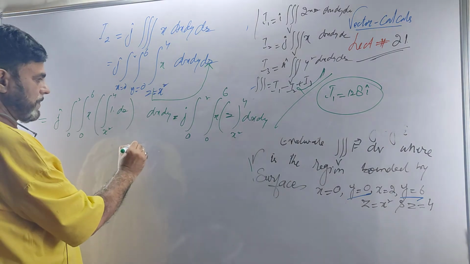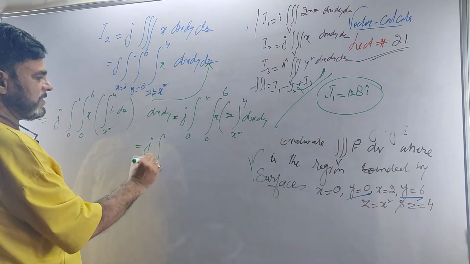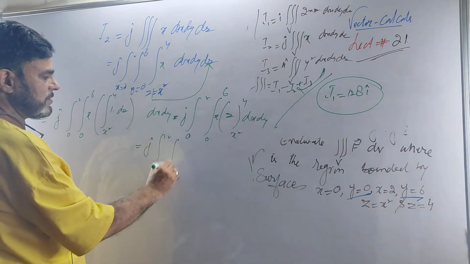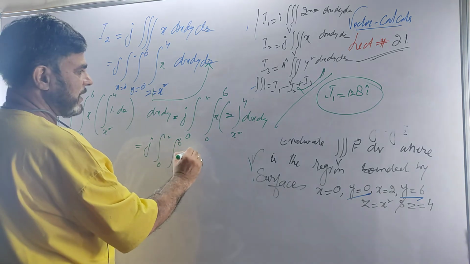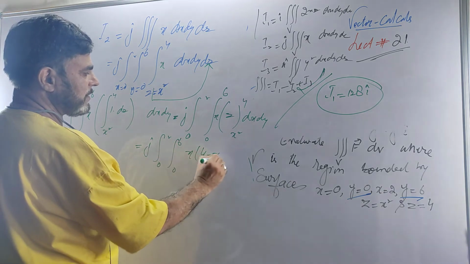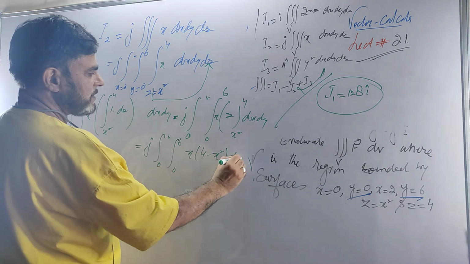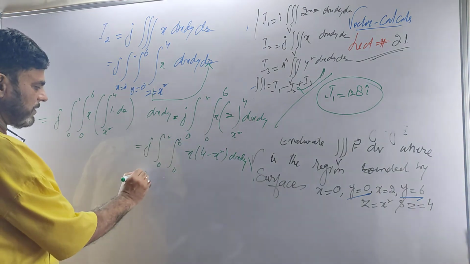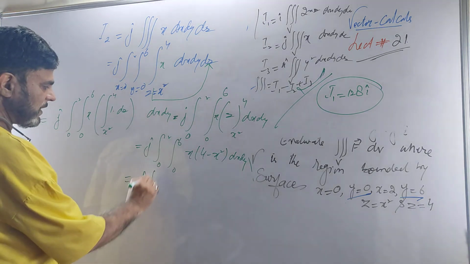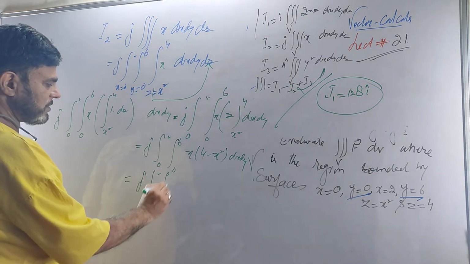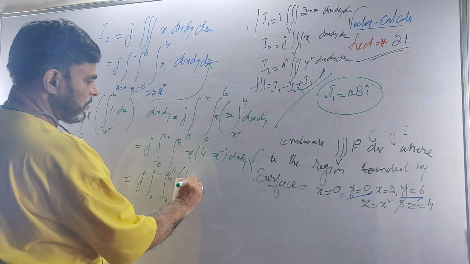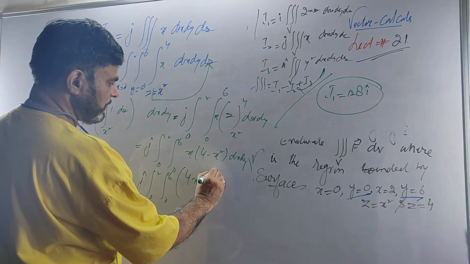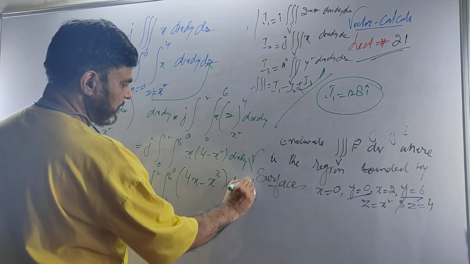This is equal to j times the integral 0 to 2, integral 0 to 6, of x times (4 minus x square) dx dy. This is j, I am finding out I2 this time. The integral 0 to 2, integral 0 to 6, of 4x minus x cube dx dy.